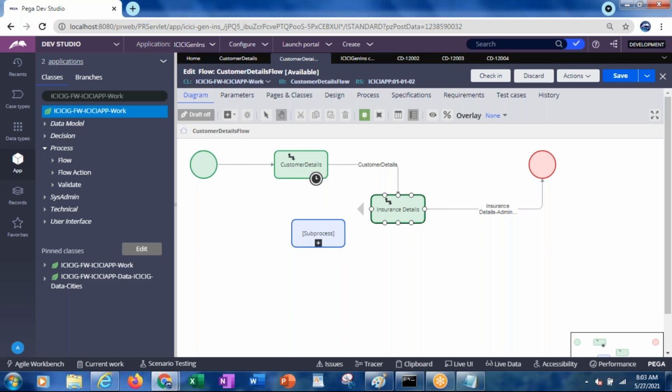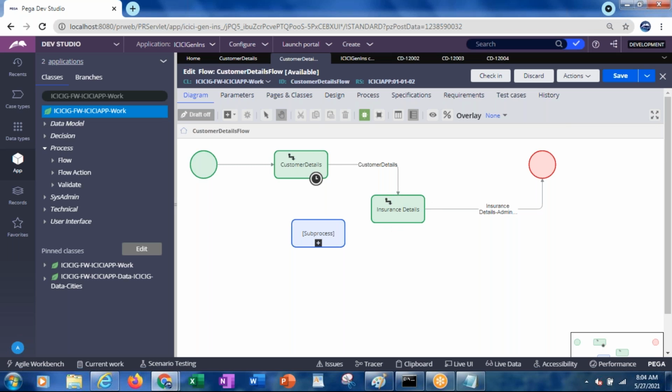So the total work object processing has to be completed. If it is having 2 assignments, both have to be completed. If it is having 10 assignments, the total work object has to be resolved within that particular SLA time. But at the assignment level, that particular task has to be completed within that time. Even when you assign an SLA, it will display this timer symbol that indicates the assignment is having the SLA. So this one is not having the SLA.